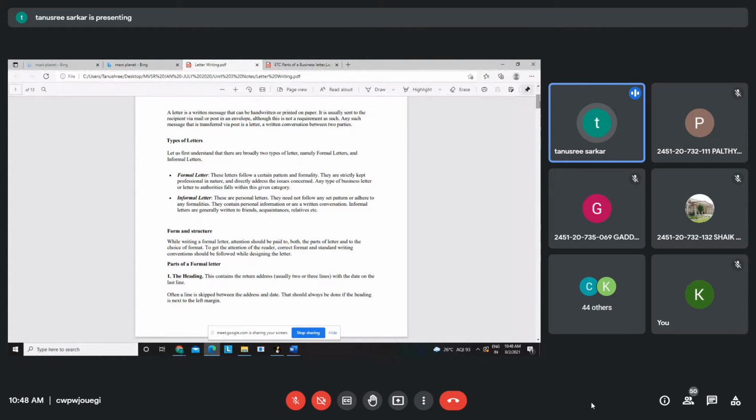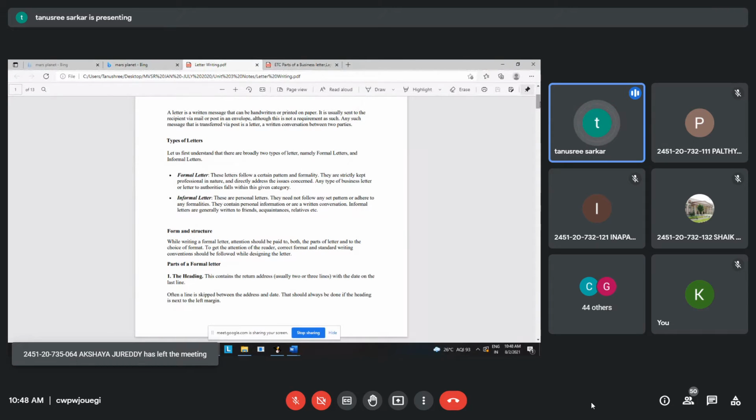Suppose being a teacher, where we actually don't have to write such kind of things, right? But still I am telling you, I have to write a letter to the principal if I am conducting a webinar or something like that, then that letter has to be forwarded to the chairman. So letter is a very basic thing which is required for a professional or a student or an academician. And you should know how to write the letter.